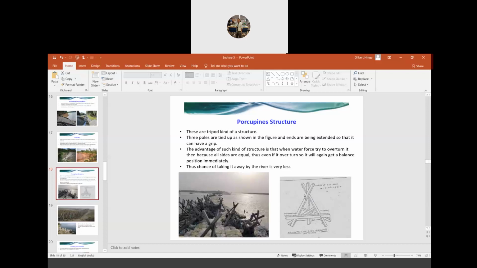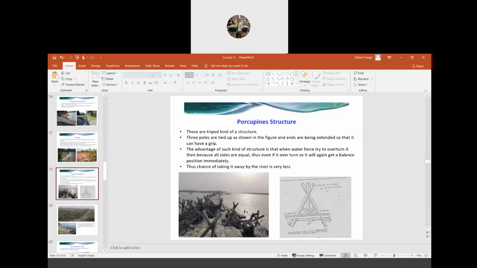So when the water hits these structures, the velocity will get reduced. The water cannot directly strike the bank because we have provided this kind of structure. And if the water carries some sediments along with it, that sediment will get deposited, which eventually prevents the bank from being eroded. This kind of structure is very popular on the bank of the Brahmaputra, near our college. These structures are called porcupines.